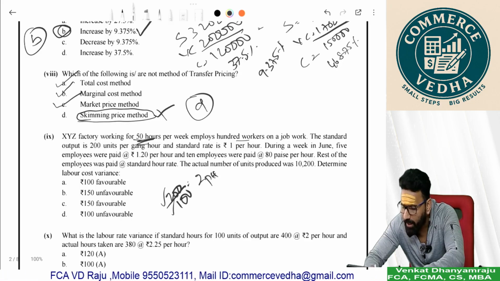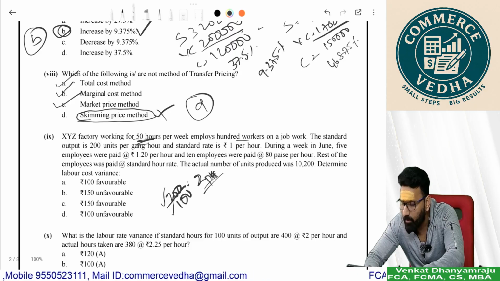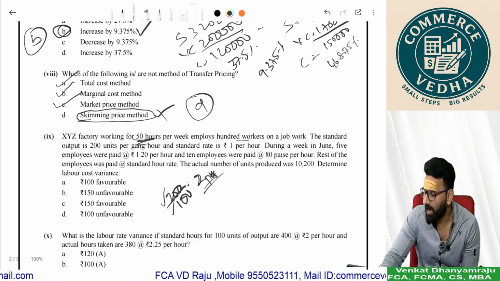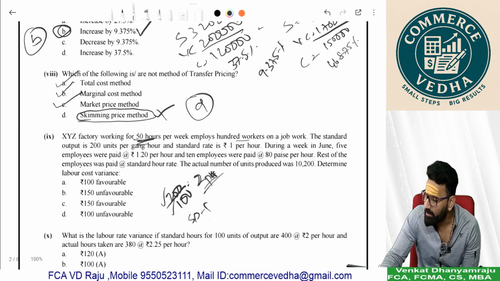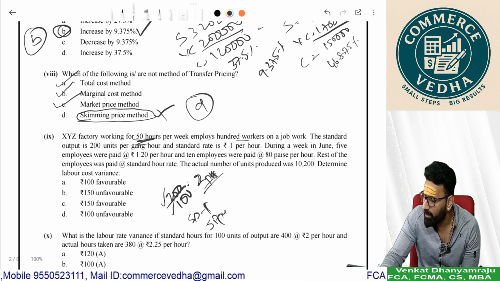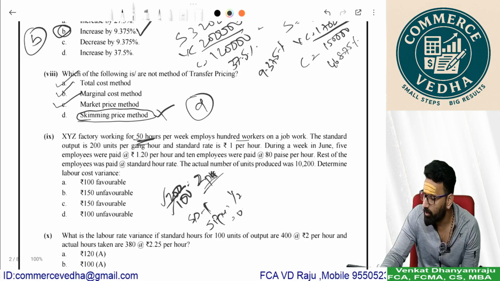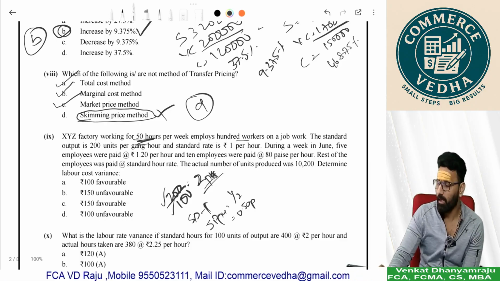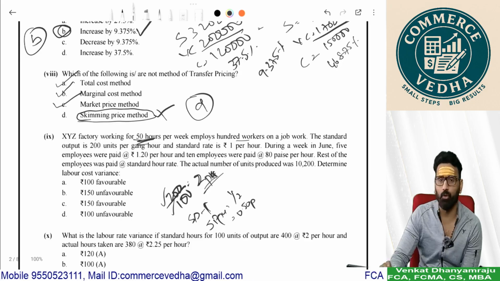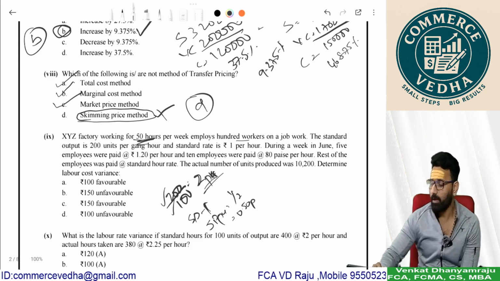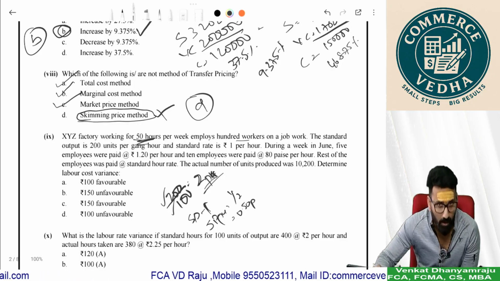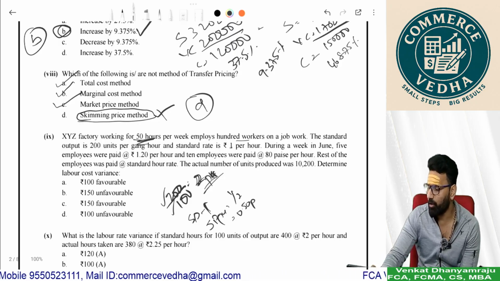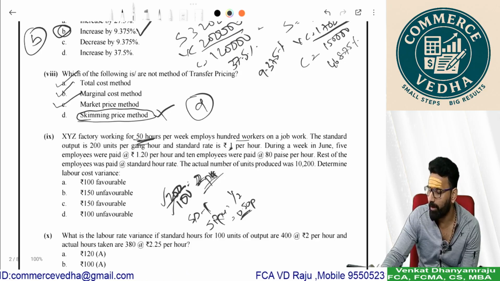200 is the output for 100 gang. So 2 per hour is a standard output that you should see, and standard rate is 1 per hour. So standard rate per unit is 1 by 2, 0.5 paisa per unit. It means 100 workers should produce 200 units per hour. Each employee should produce 2 units per hour, and I am paying 1 rupee per hour. So the standard rate per unit is 0.5 NP.